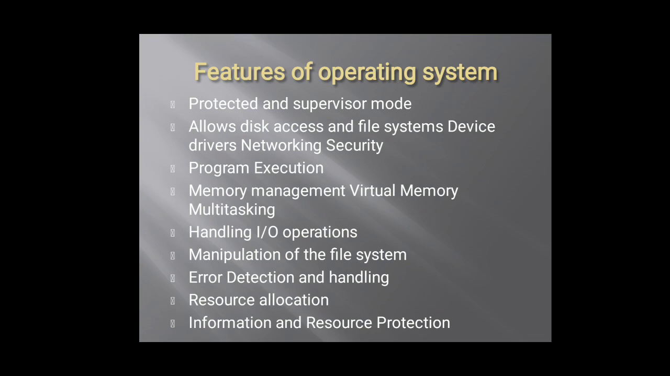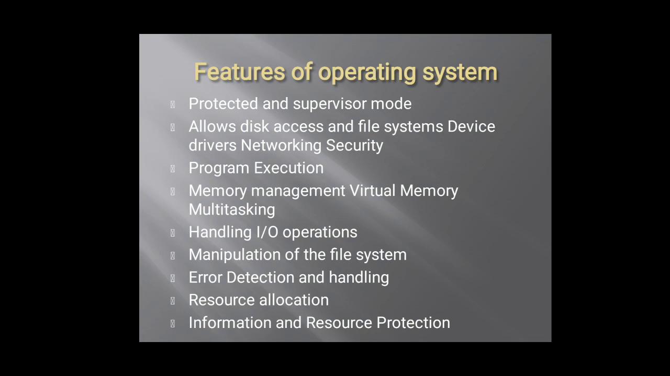Now, what are the features of an operating system? When I say that I use an operating system, what are the special characteristics my operating system gives me? The first is protected and supervisor mode. Protected means once I am working on my operating system, no other person can use the same thing at the same time. I can use one system one at a time. If you are using it in a network, yes, another person can use it, but with proper networking as well as password authentication.